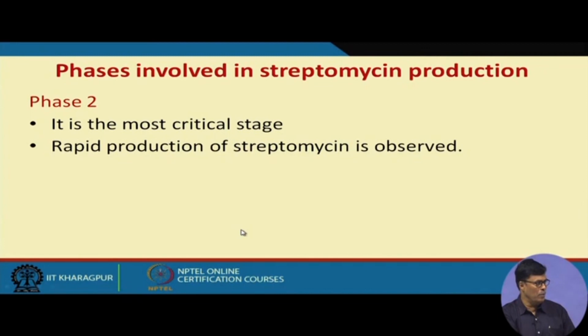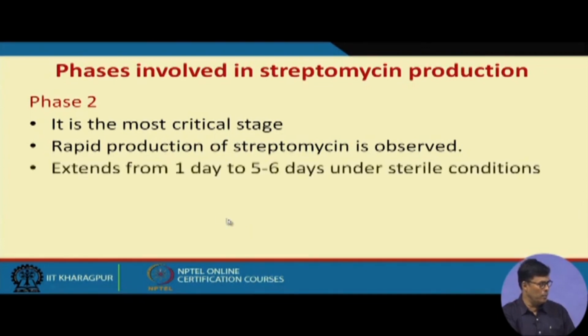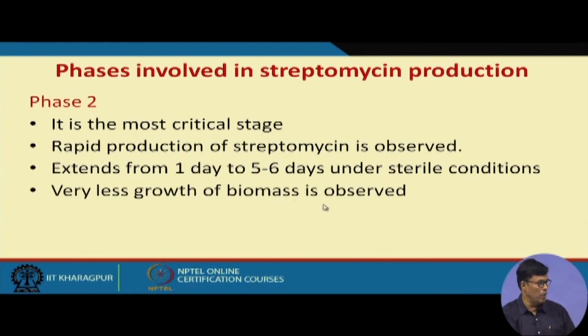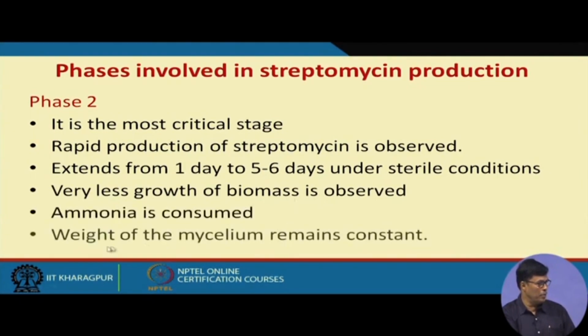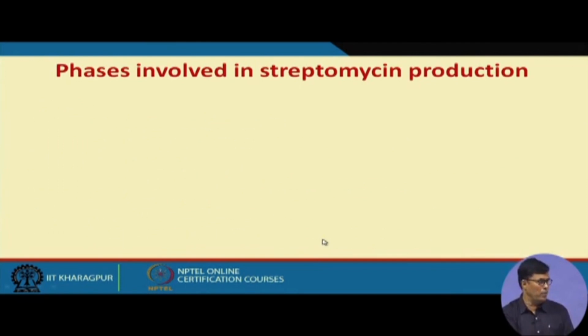Rapid production of streptomycin is observed, extending for 5 to 6 days under sterile conditions, and very little growth of biomass is observed. Ammonia is consumed and the weight of the mycelia remains constant, because this is also secondary metabolite production, which takes place at the stationary phase of the fermentation.